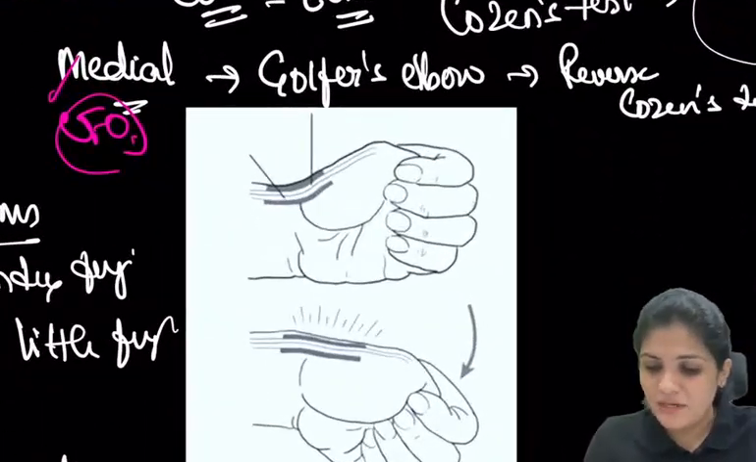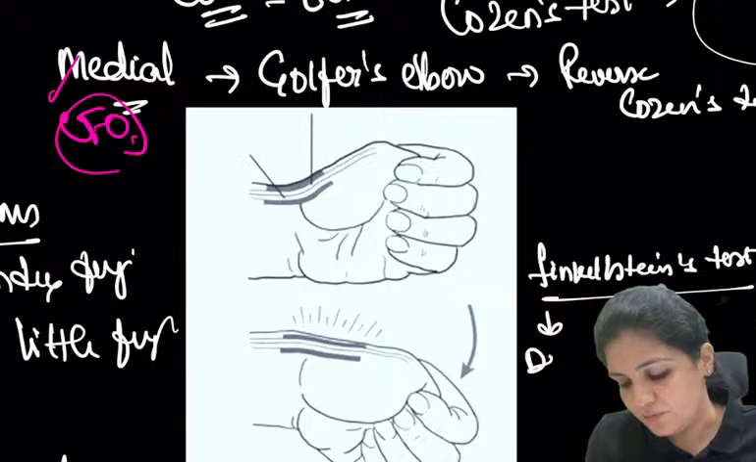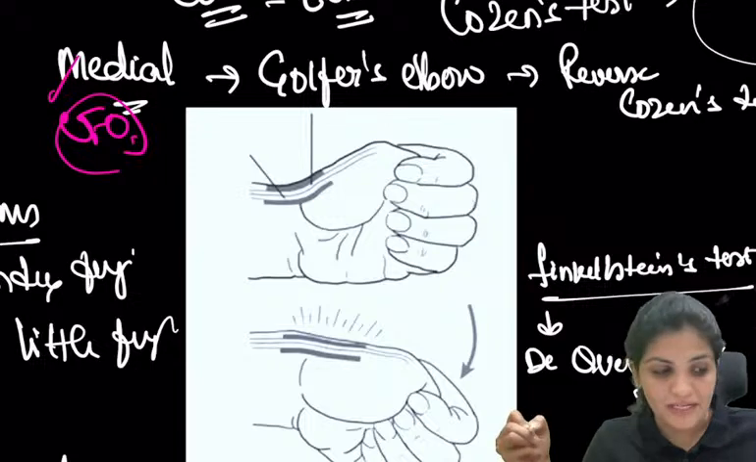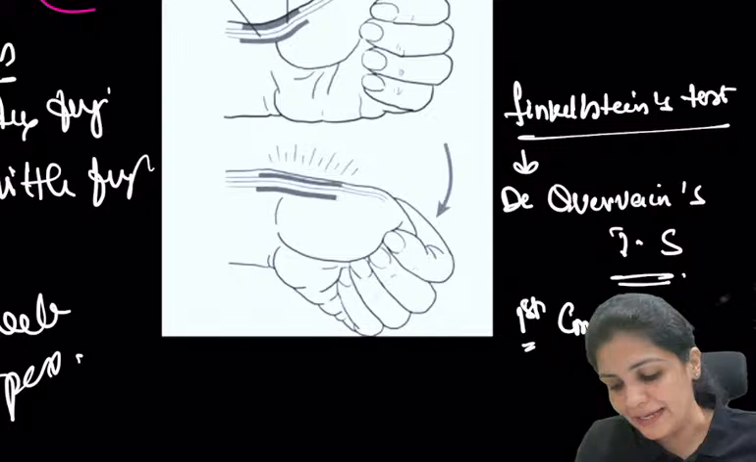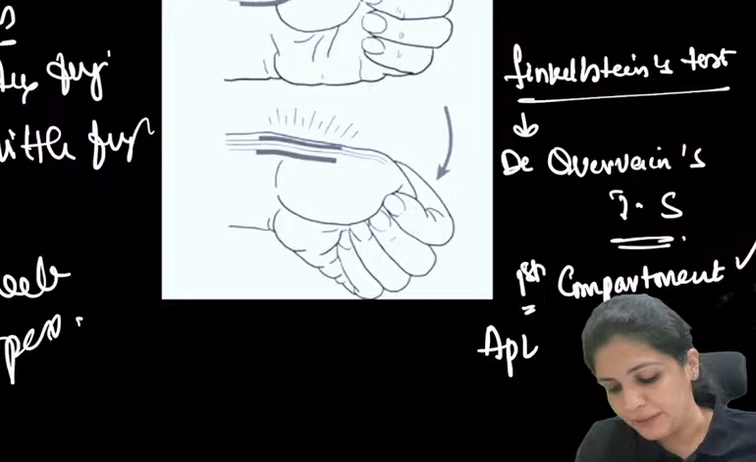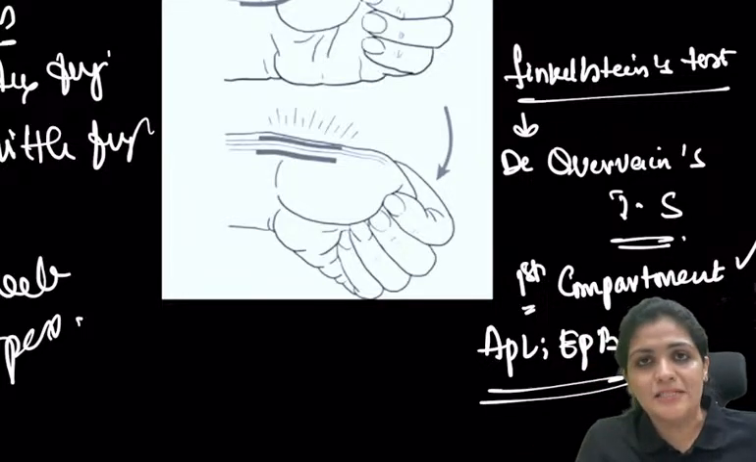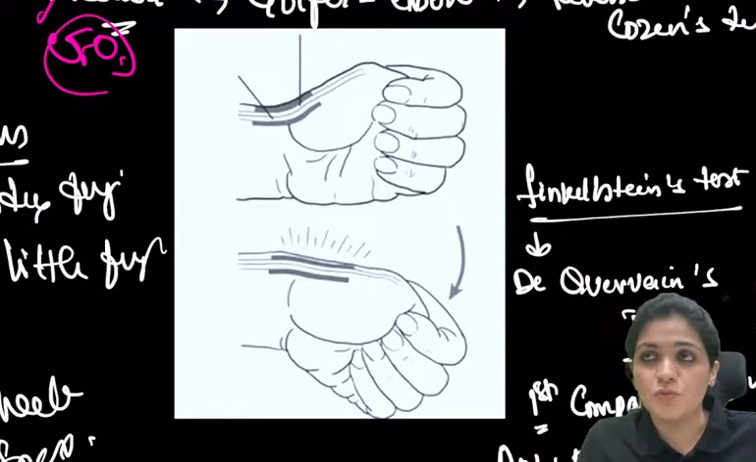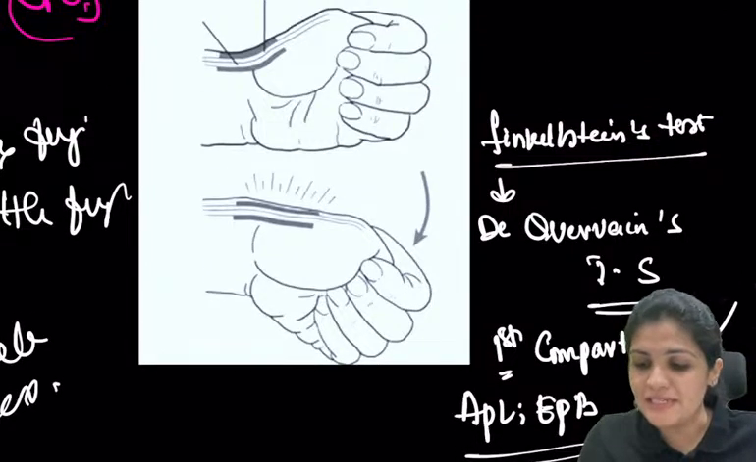And what is this test? This is nothing but your Finkelstein's test. What is Finkelstein's test for? It is for de Quervain's tenosynovitis. And what is involved in it? The involvement of the first compartment extensor tendons. What are those? APL and EPB, that is abductor pollicis longus and extensor pollicis brevis. Whenever these first compartment tendons are involved, they cause this condition which is called de Quervain's tenosynovitis.